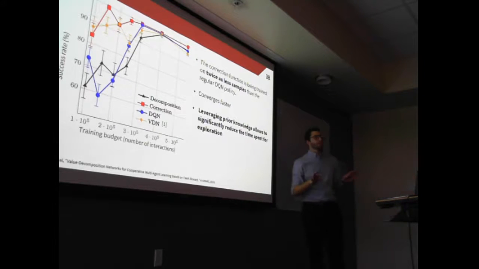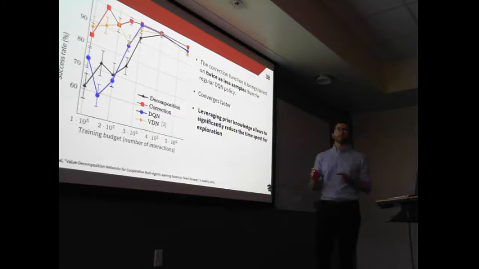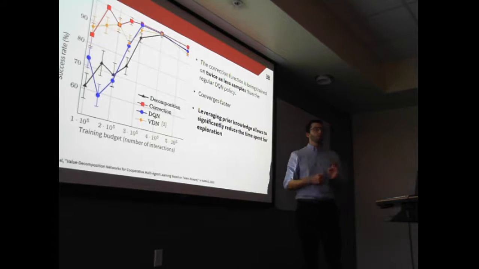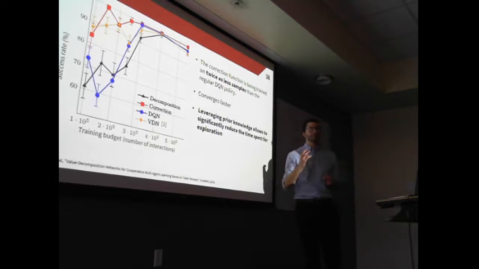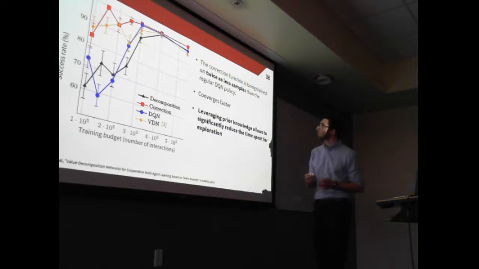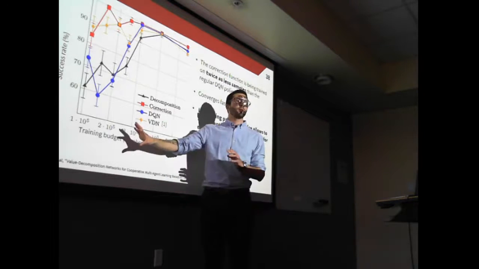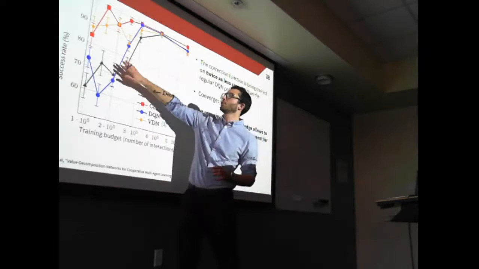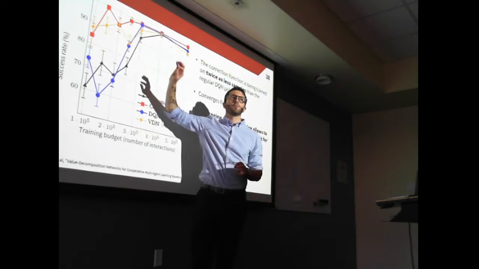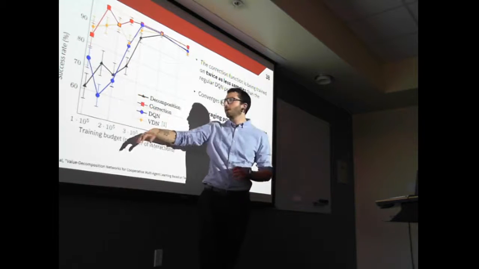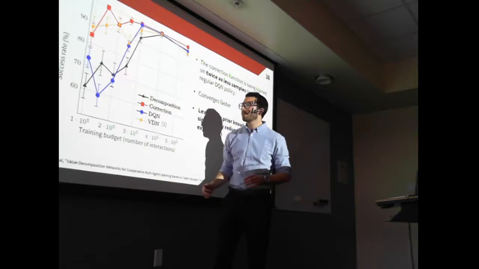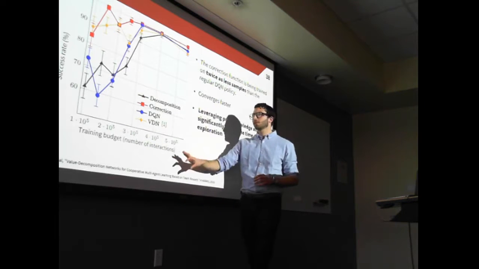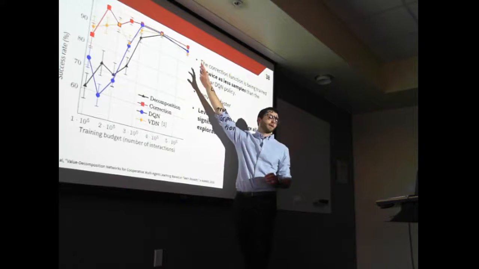To further analyze the advantage of this method, we'll look at how the performance would vary with the training budget, so the number of interactions that our agent is allowed with the environment. So what we can see is that with low training budget, the correction method in red tends to perform much better than other approaches, like using standard reinforcement learning. As we increase the training budget, all the algorithms tend to find very good policies.